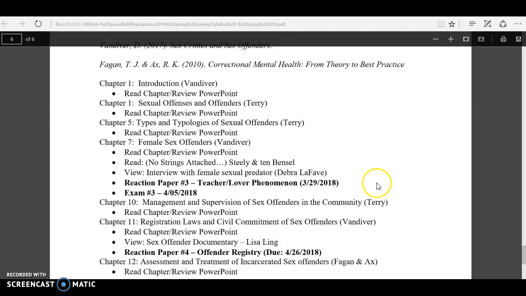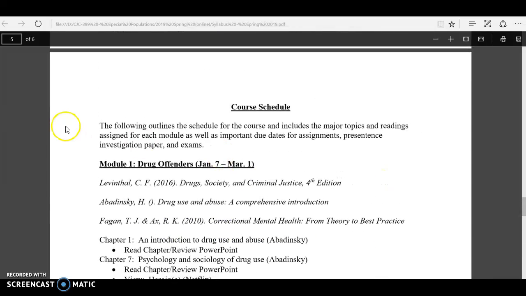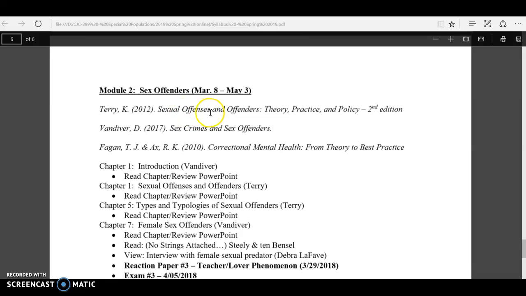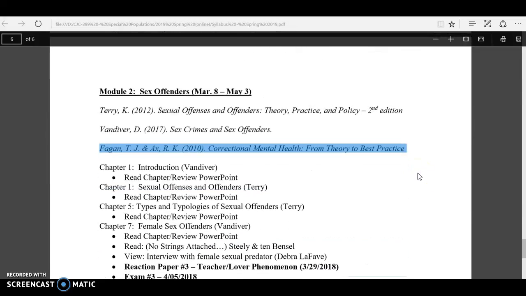If I pull up the syllabus really quick, you can see here that for drugs, we're using Drug Society and Criminal Justice, Drug Use and Abuse, and of course, Correctional Mental Health. And for sex offenders, we're using Sexual Offenses and Offenders, Sex Crimes and Sex Offenders, and again, Correctional Mental Health. This book is good in that for each special population, it has incarceration, aspects of incarceration, treatment, and reentry. So chapter to chapter, at least that book is consistent moving throughout special populations.